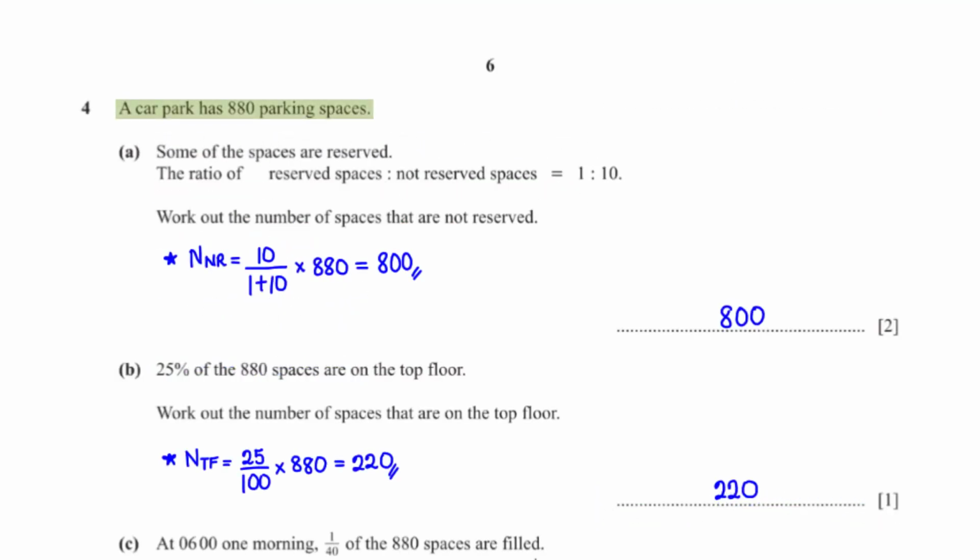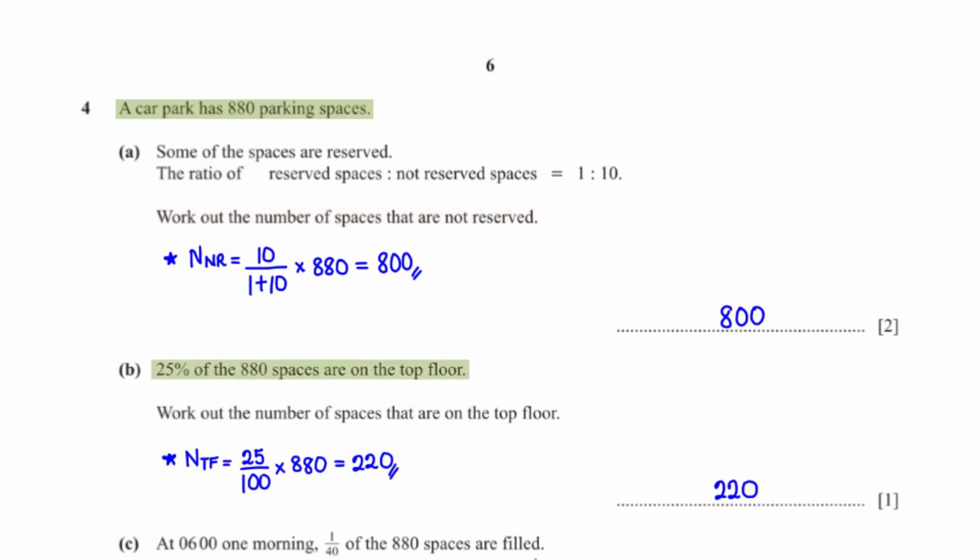A car park has 880 parking spaces. Some of the spaces are reserved. The ratio of reserved spaces to not reserved spaces equals 1:10. Work out the number of spaces that are not reserved. To get this number, we divide the ratio share for the not reserved spaces, which is 10, by the total ratio, which is 1 plus 10, and multiply by the total number of parking spaces, which is 880. This gives us 800.